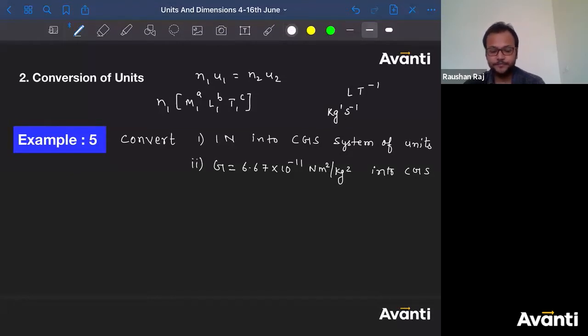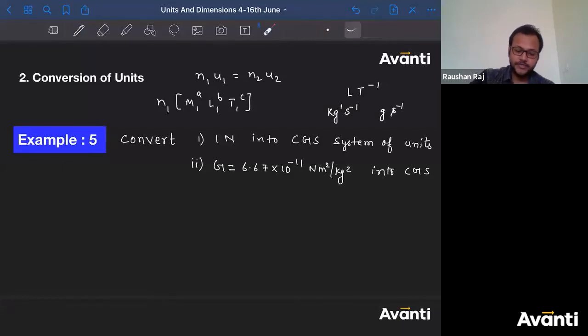But if I try to write this in terms of CGS unit, what will I write? L for centimeter and T for second. As you can see, the dimension of length in this one is 1, and in this one is also 1. The only thing that changes is the representation. Here I have written meter, here I have written centimeter. That is what we have changed.